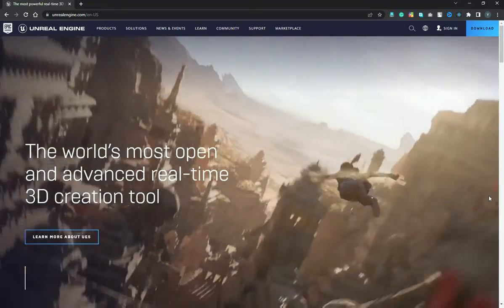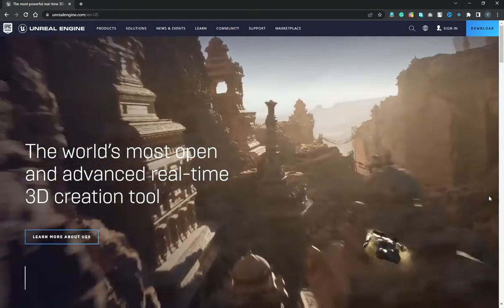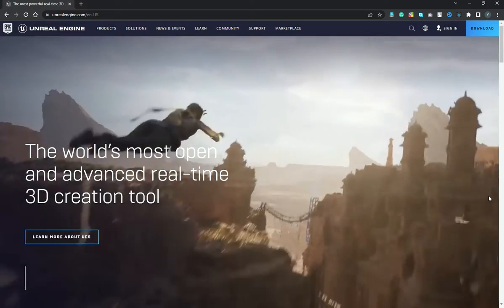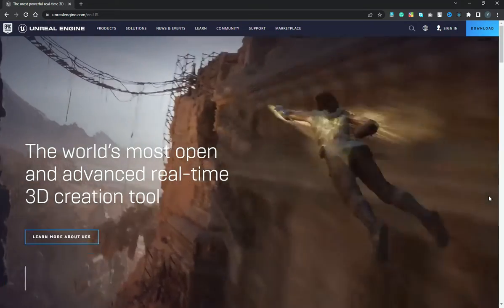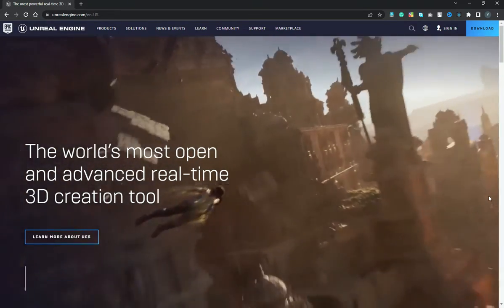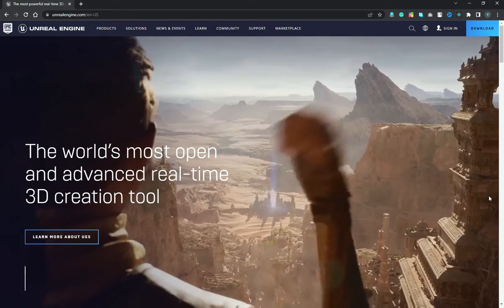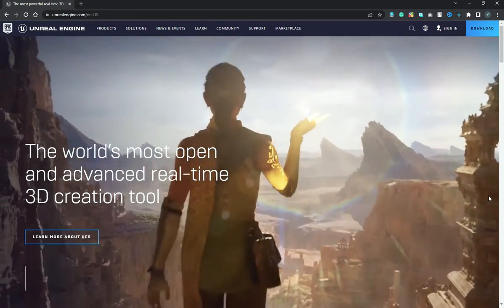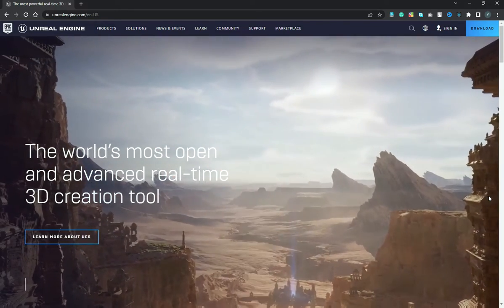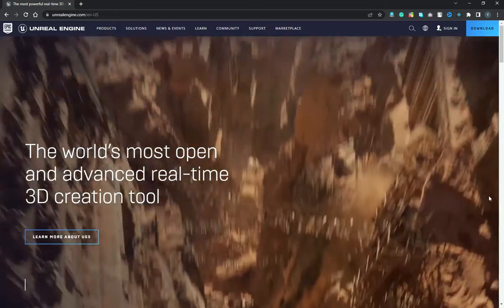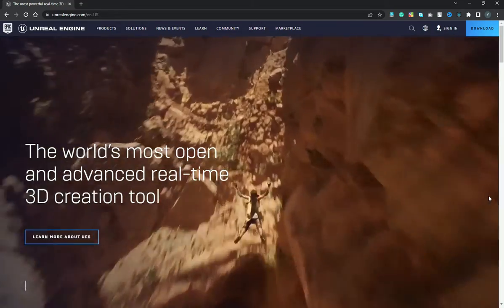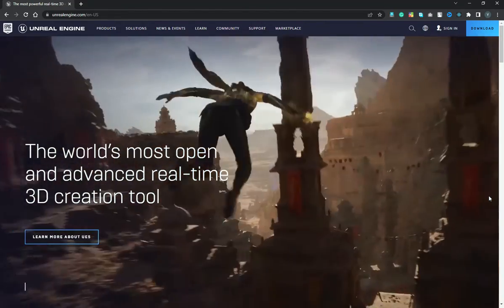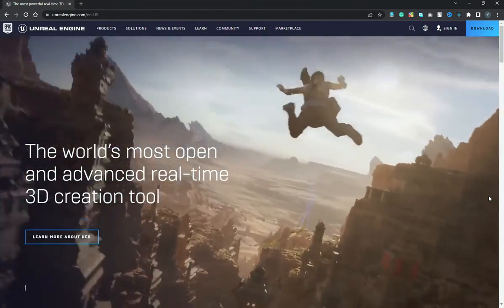It does have a lot of new features, but the preview you are seeing on the screen right now, as a beginner, you are not going to be making these kinds of games. You are going to be making simple games, and you want to focus on the functionality rather than the graphics. So we don't really need to worry about Lumen and Nanite and stuff like that. We don't really want fully dynamic global illumination right now, so we can just use basic stuff and learn the basics of the engine.